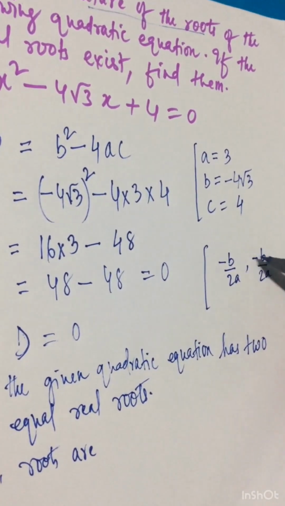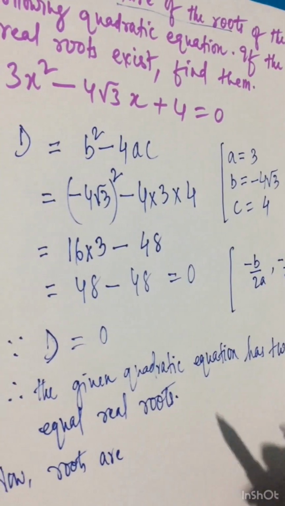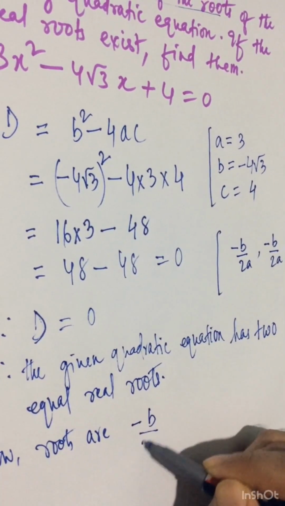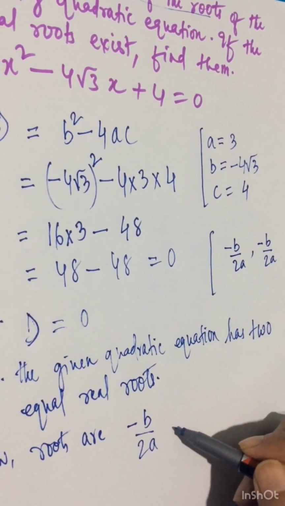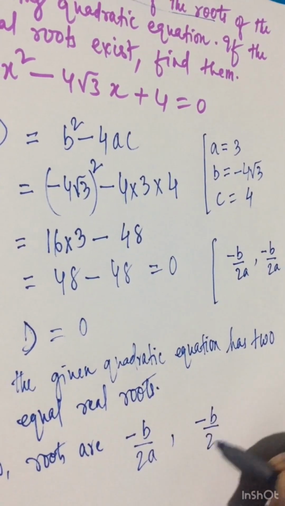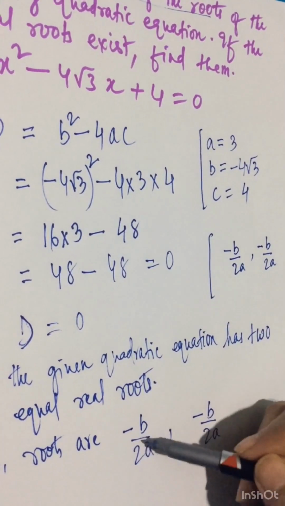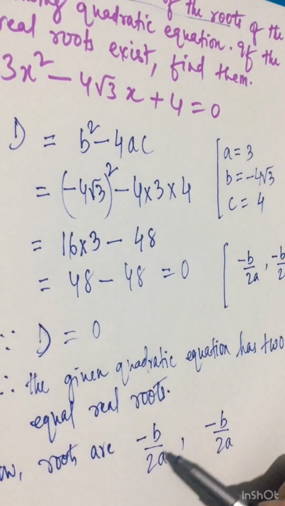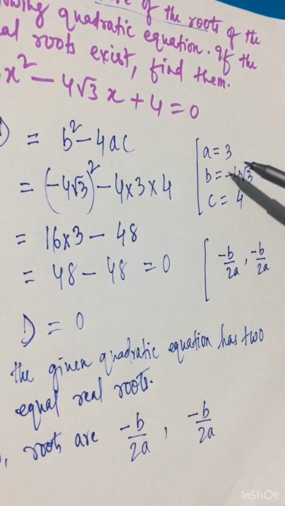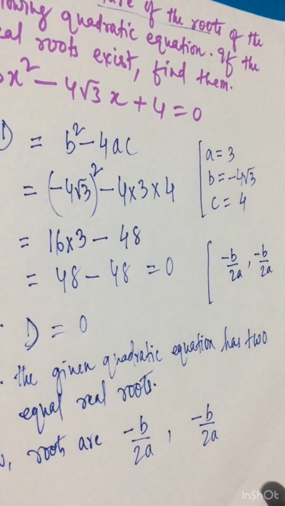This is the formula we will apply. So the roots are minus b by 2a. Let's write once more, minus b by 2a, or you can solve once and write it twice. Let us put it this way.